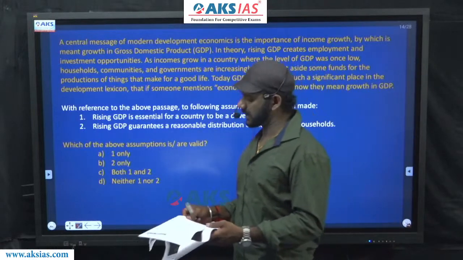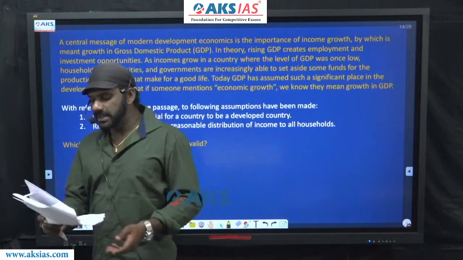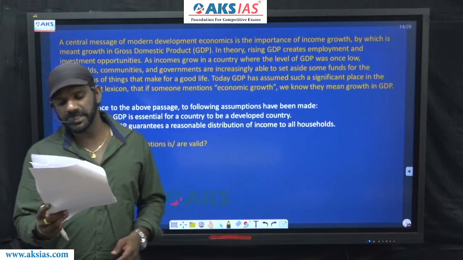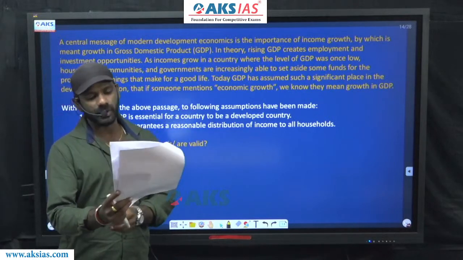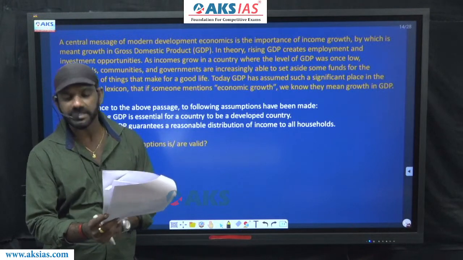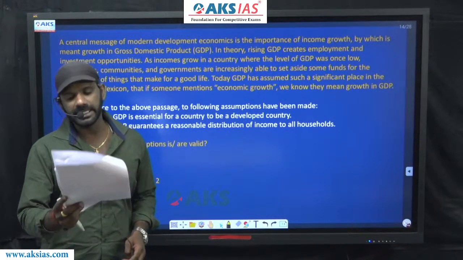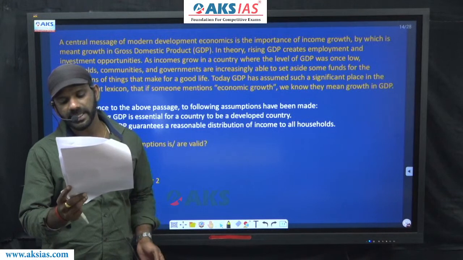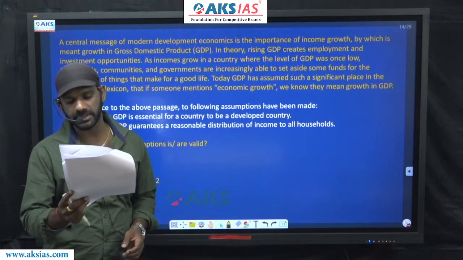I'll read the paragraph. The central message of modern development economics is the importance of income growth, by which is meant growth in gross domestic product, that's GDP. In theory, rising GDP creates employment and investment opportunities.